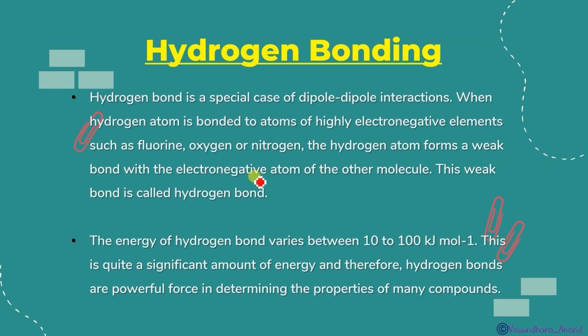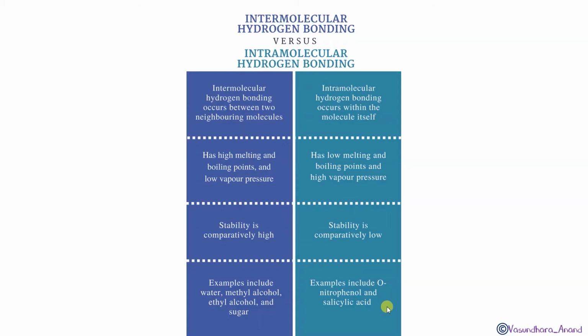Yes, we know the energy of the hydrogen bond varies between 10 to 100 kilojoule per mole. This is quite a significant amount of energy, and therefore hydrogen bonds are a powerful force in determining the properties of many compounds. As I have told you, wherever the hydrogen bond is there, it may be in the liquid state. That means a stronger force of attraction than the gaseous state. So next is intermolecular hydrogen bonding versus intramolecular hydrogen bonding, and already we have done it in chemical bonding just a few days back.